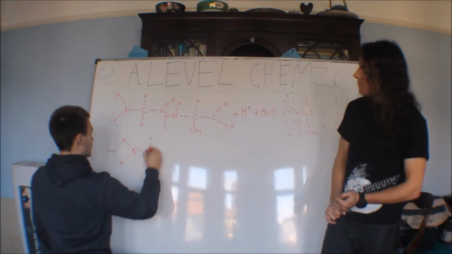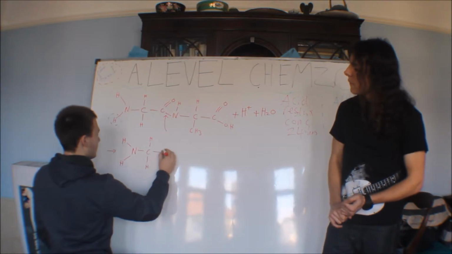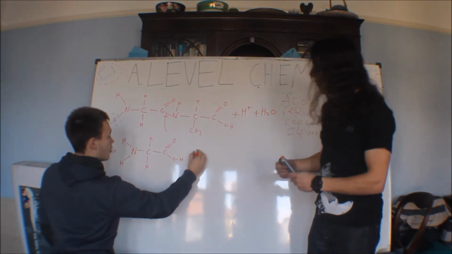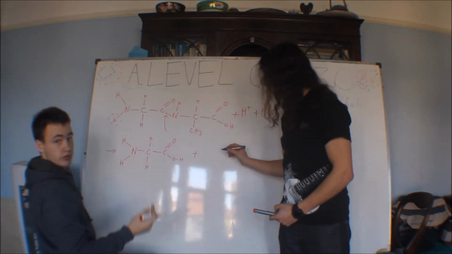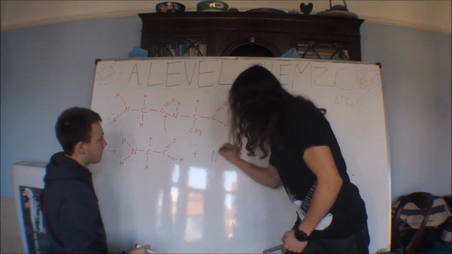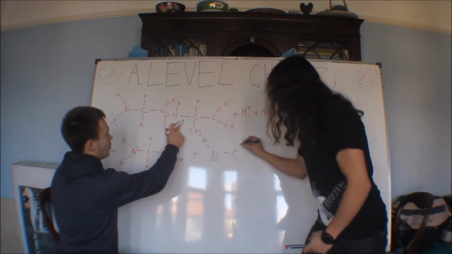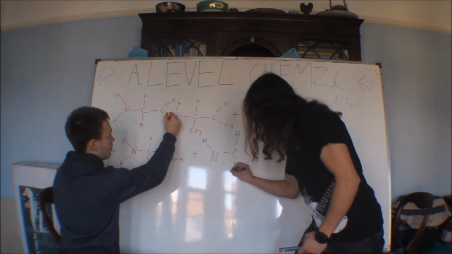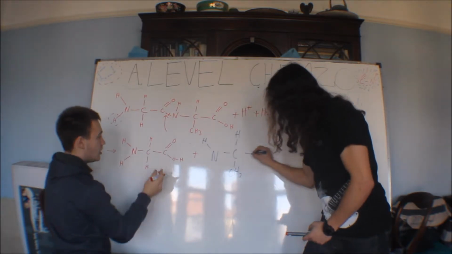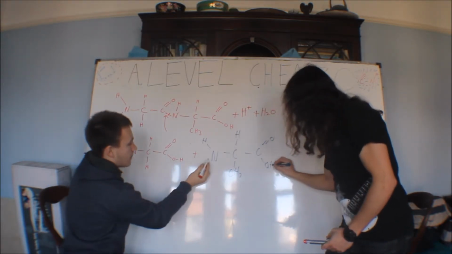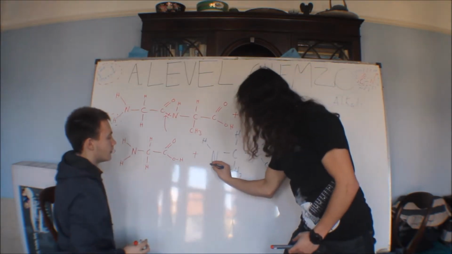And that's what you need to remember. So it's now going to be O to H. So this bond is now broken, and it's back to its original state. Then we've got this one. What's left is that, because this is now broken, this is where the water's been forced in. That's called hydrolysis, when you force water in. We've still got an H remaining from our water, and that goes on to here.